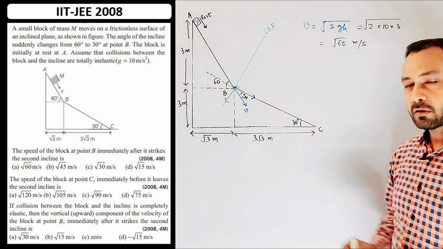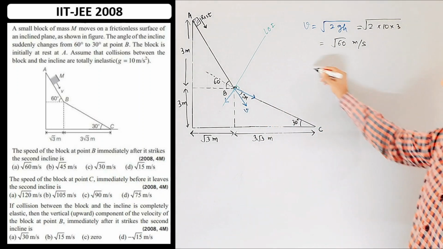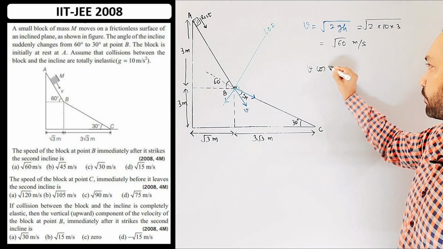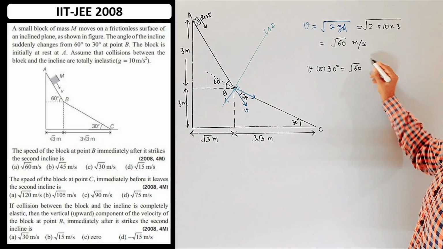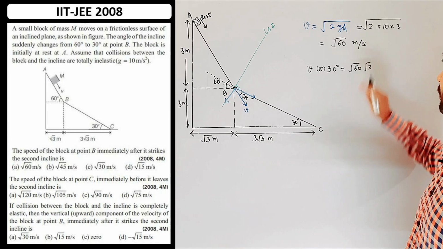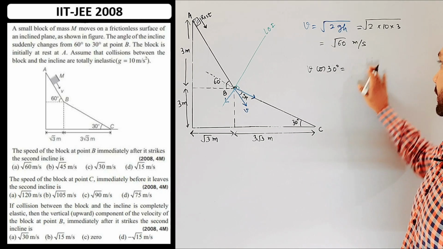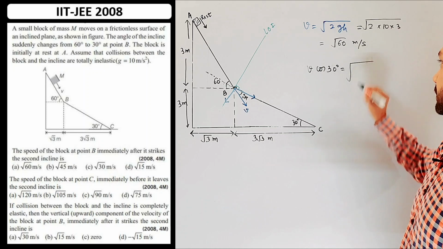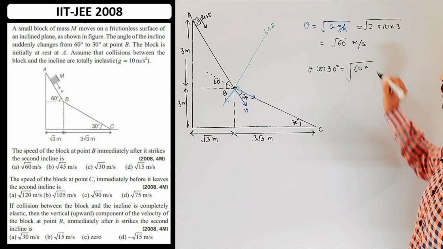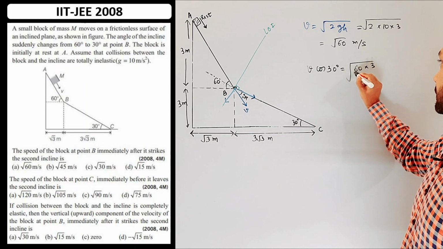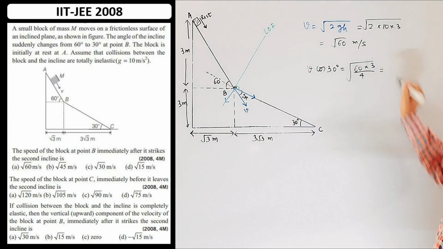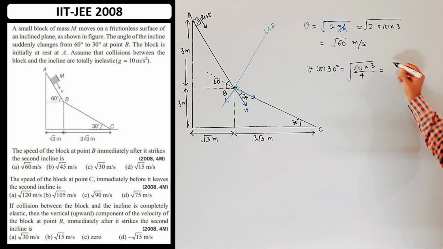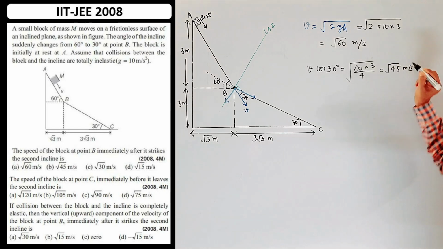Component of velocity along LOI is v cos 30, and v is √60, cos 30 is √3 by 2, and let me take everything inside the root, so √60 into √3, and inside the square root 4. So how much will that be? That will be √45 meter per second.